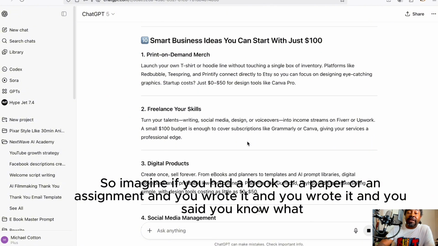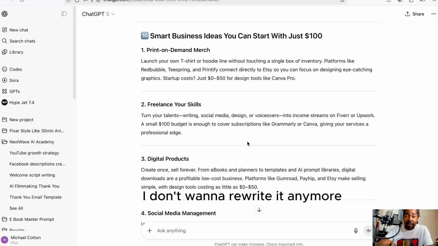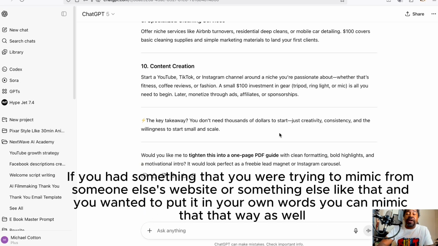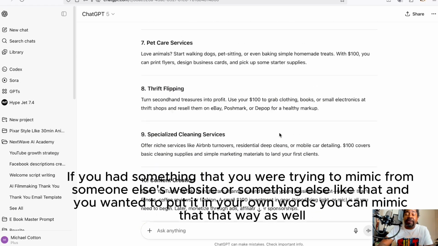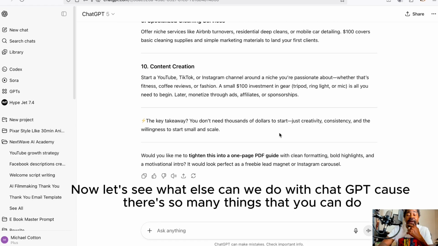So imagine if you had a book or a paper or an assignment, and you wrote it and you wrote it and you said, you know what, I don't want to rewrite it anymore. It's just too much for me right now. You can use this to rewrite it. If you had something that you were trying to mimic from someone else's website or something else like that, and you wanted to put it in your own words, you could mimic that way as well. Now, let's see, what else can we do with ChatGPT? Because there's so many things that you can do.